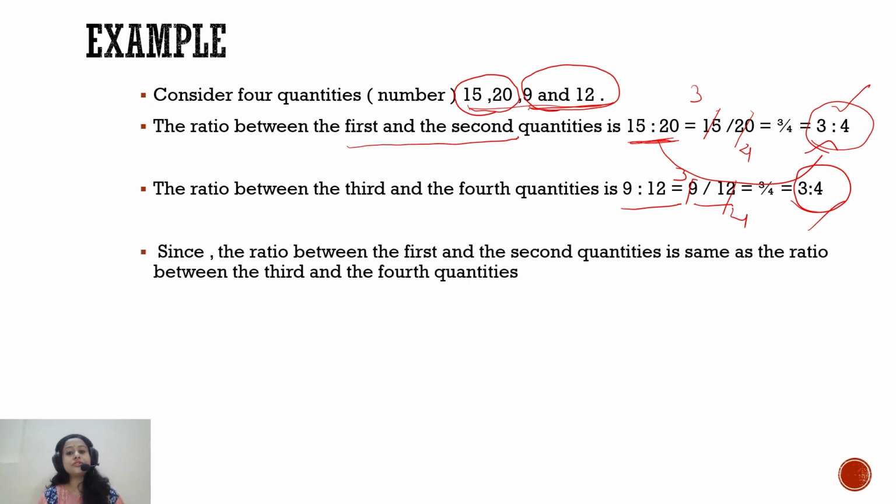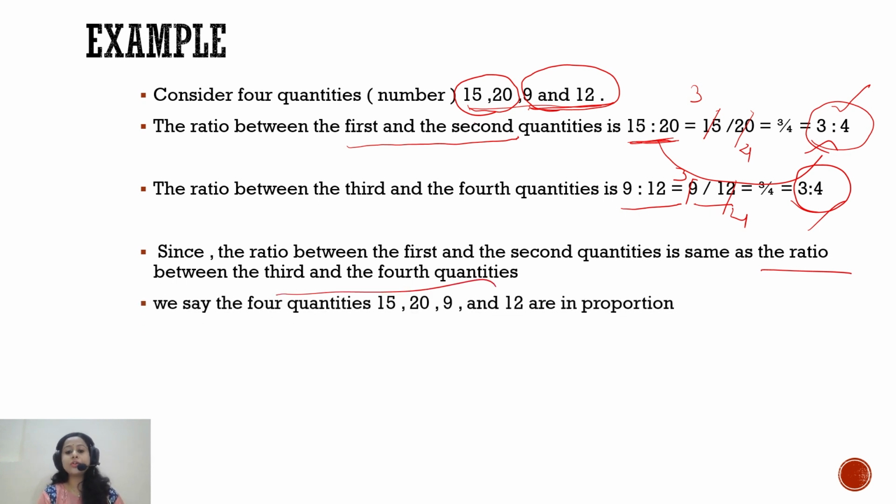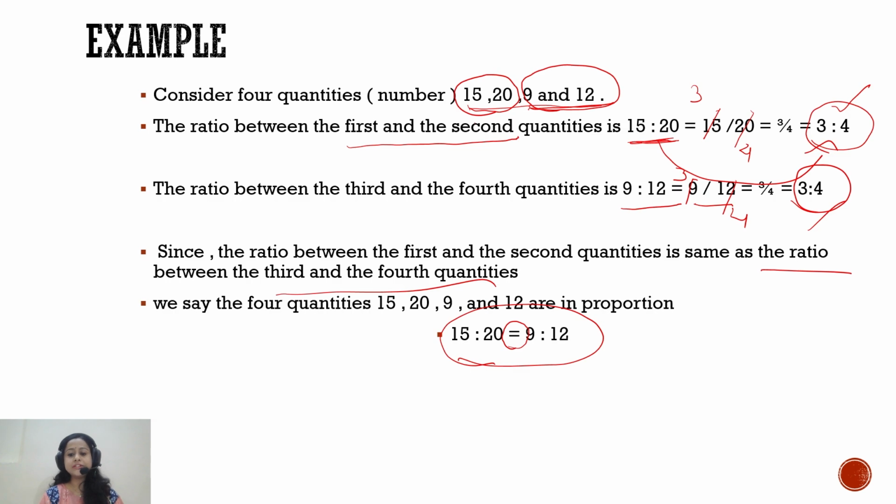So since the ratio between the first and second quantity is the same as the ratio between the third and fourth quantity, we can say that all these four numbers are in proportion. So we will call it a proportion, and we can represent this proportion by an equal to sign. Right? Now, how can proportion be written? Is there only one way to write a proportion just like this? No, a proportion can be written in multiple formats.